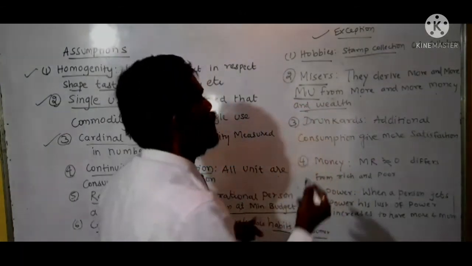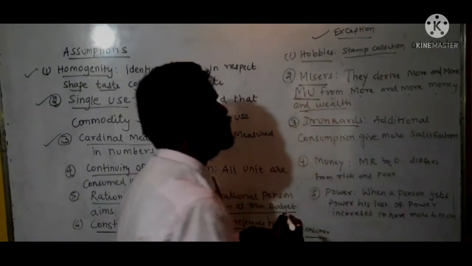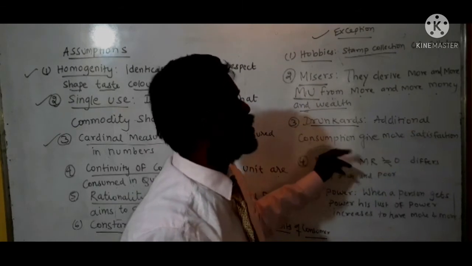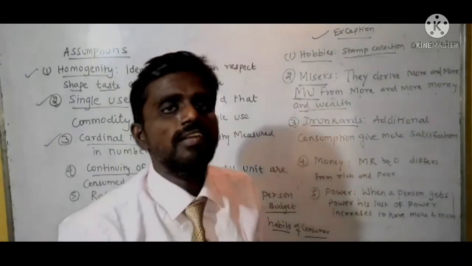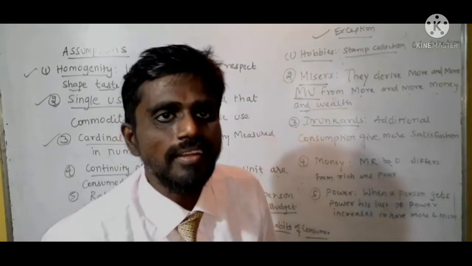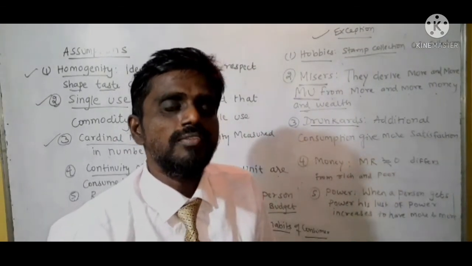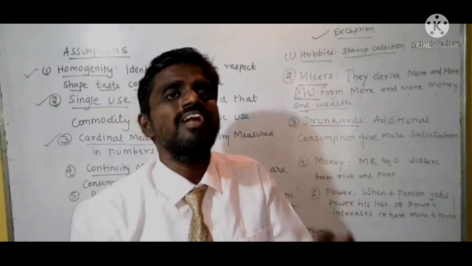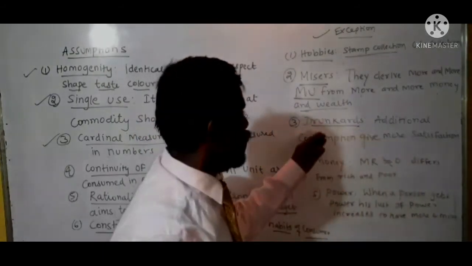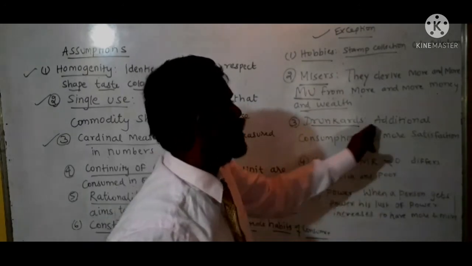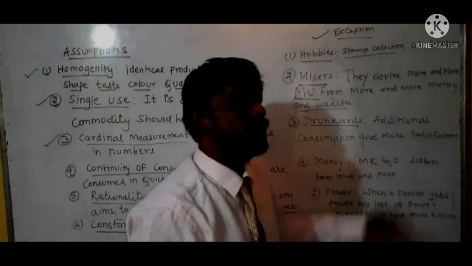Now drunkards. Additional consumption of drinks gives them more satisfaction. DMU says that the additional consumption of a product leads to a decline in marginal utility. But in the case of drunkards, the additional consumption gives more satisfaction.